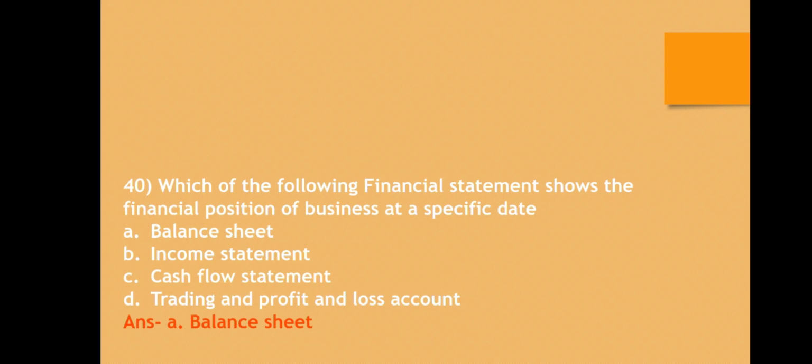Last question, question number 40. Which of the following financial statements shows the financial position of business at a specific date? A. Balance sheet, B. Income statement, C. Cash flow statement, D. Trading and profit and loss account. The correct answer is A, balance sheet.